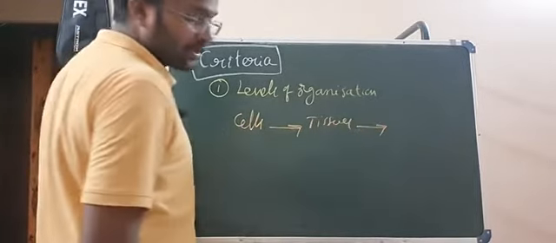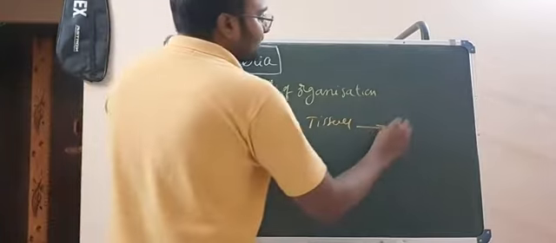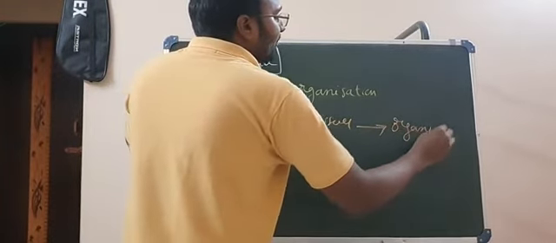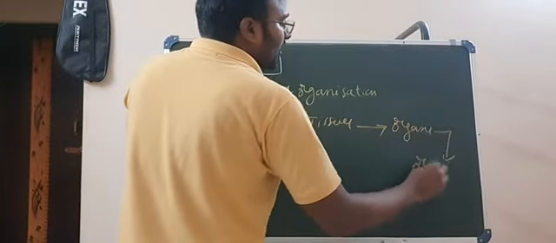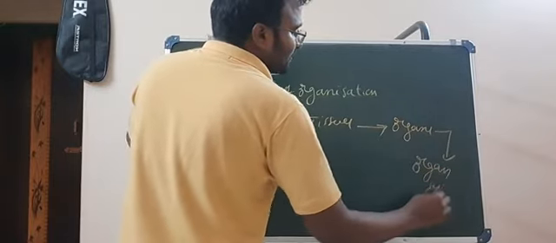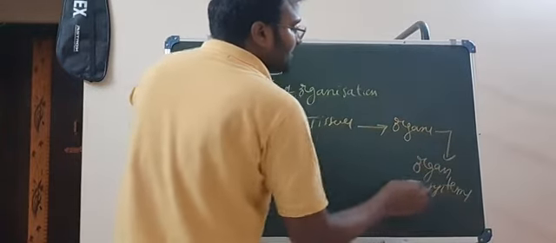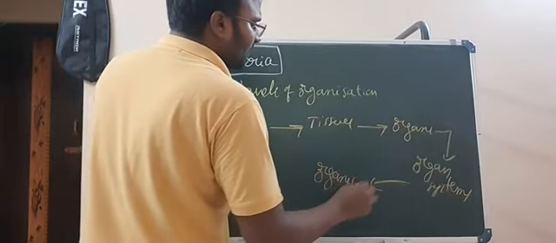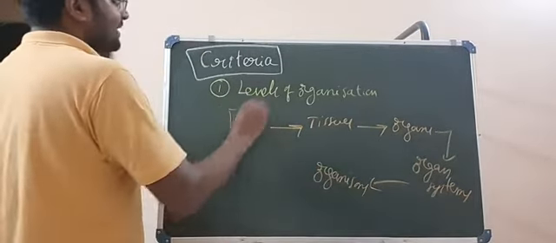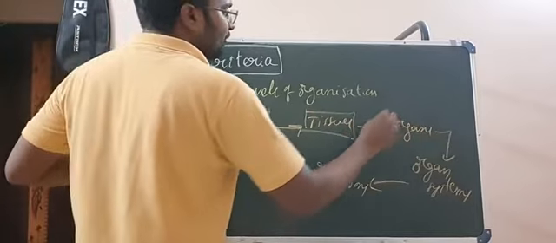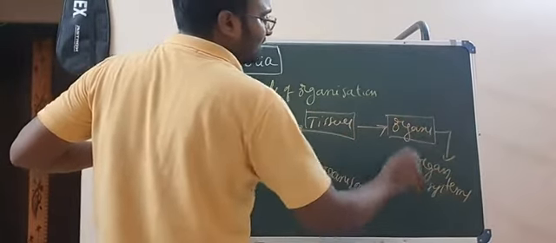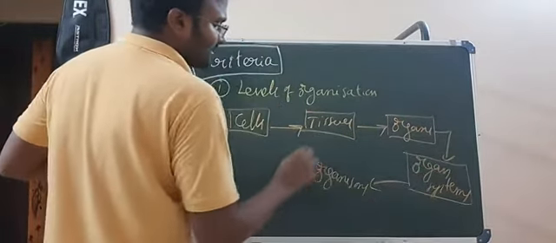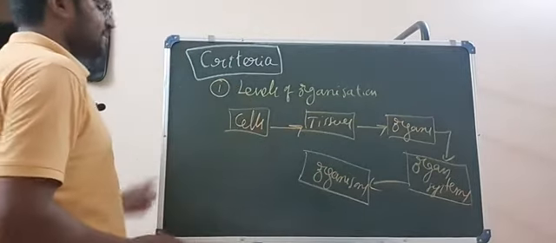Tissues combine together to form organs, and organs combine together to form organ systems. Organ systems combine together to form organisms. So cells, tissues, organs, organ systems and organisms.